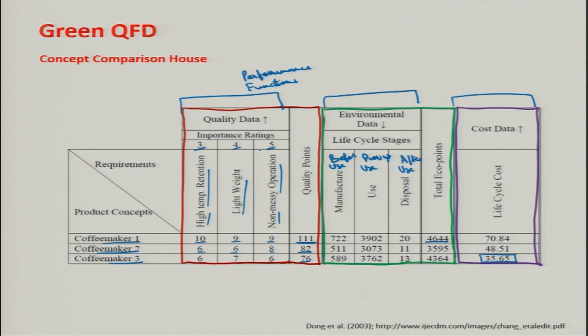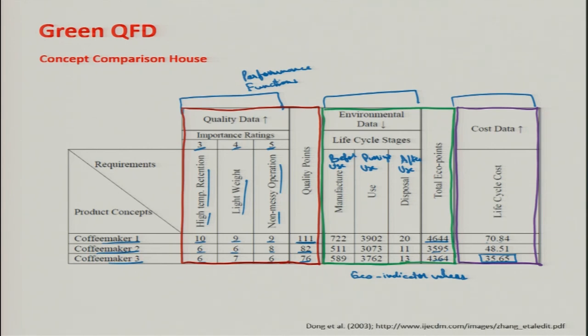Now, the environmental data room documents the eco indicator. This is the eco indicator. These are the eco indicator values which are associated with each life cycle stage of the product option. Then these values are obtained from the greenhouse data, which is established for each coffee maker, and those are put here. The cost data room documents the life cycle cost of the product.